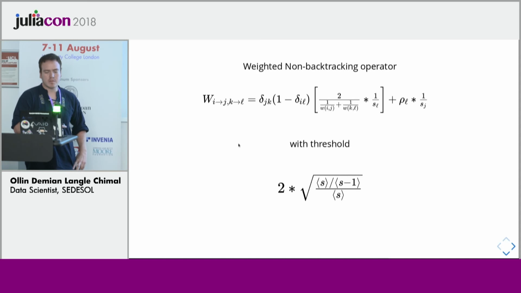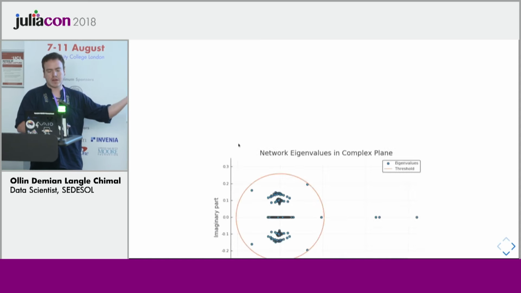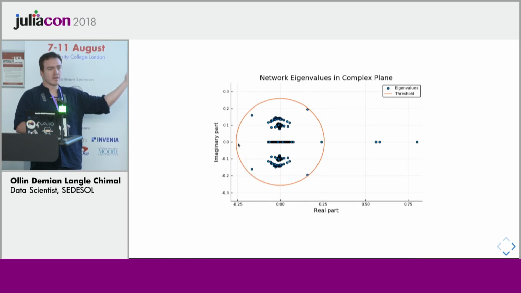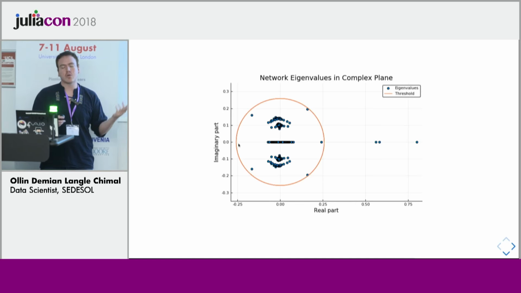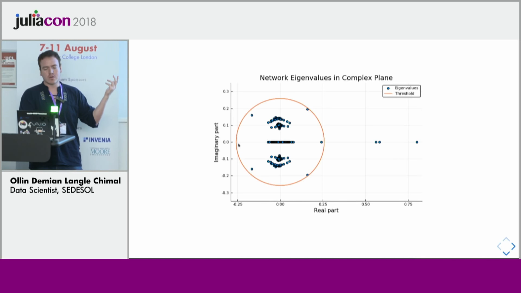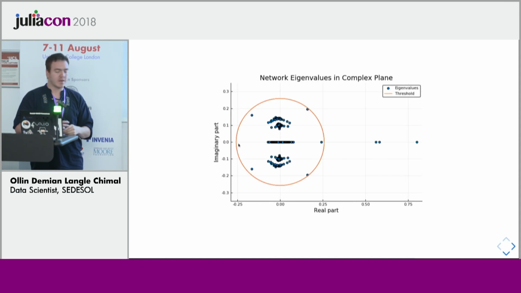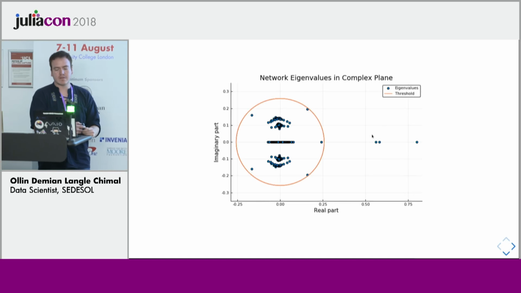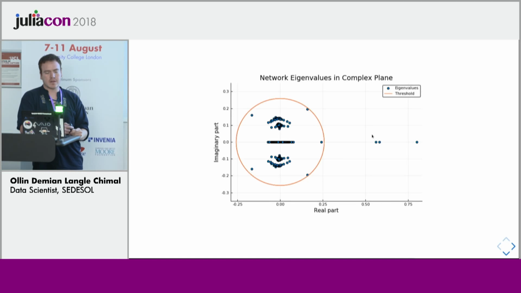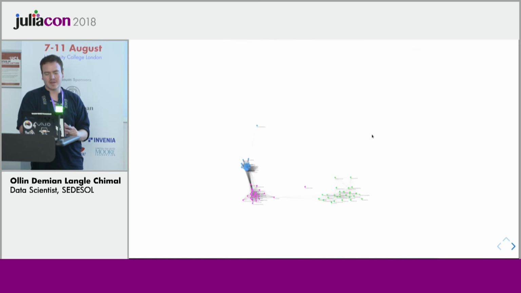I think it doesn't really matter right now. And we have a threshold. And our distribution will look like that. In production, we won't want to take all the eigenvalues, because the only ones that we're keeping are the ones that are outside. So we can use the eigs function and grab only the ones that are larger than the threshold and do this much faster. But for illustration purposes, I think it's okay to do this, right?